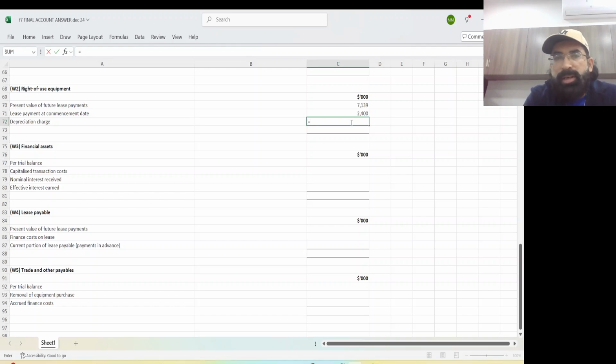Then you need to divide it by 5 to calculate depreciation, okay, right? Bracket close, divided by 5.